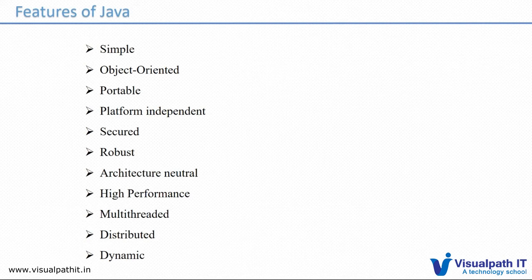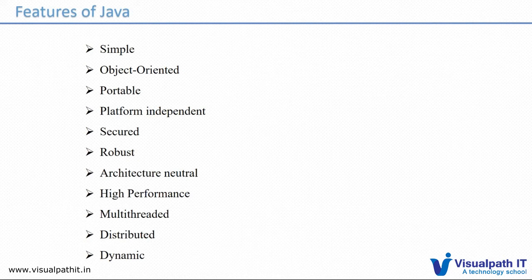It is robust. Robust means its memory management is very powerful. Allocation and deallocation are taken care of by Java itself. We don't need to particularly care about it. Architecture neutral.